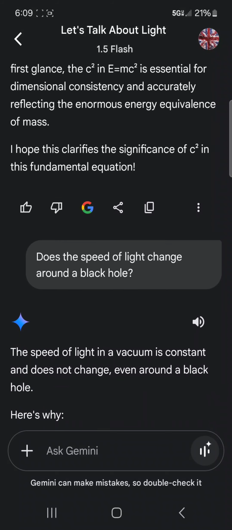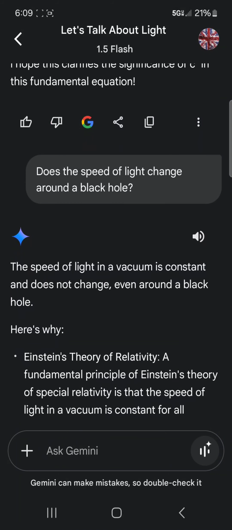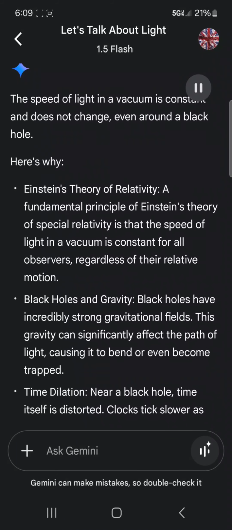Does the speed of light change around a black hole? The speed of light in a vacuum is constant and does not change, even around a black hole. Here's why. Einstein's theory of relativity. A fundamental principle of Einstein's theory of special relativity is that the speed of light in a vacuum is constant for all observers, regardless of their relative motion.